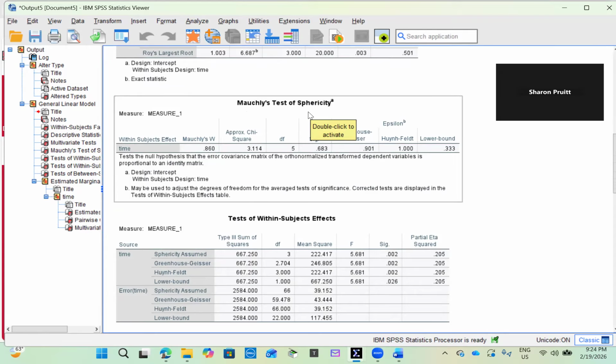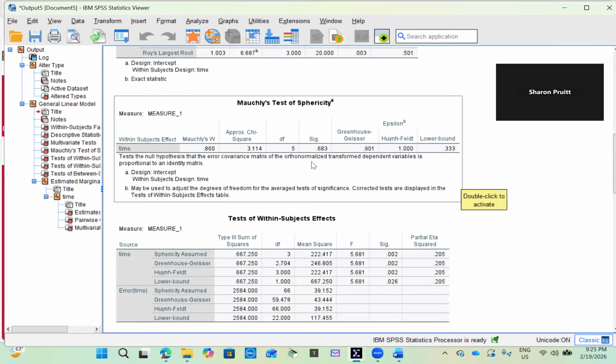In order to interpret the results, Mauchly's W is 0.860 and the p-value is 0.683. Because the p-value is greater than 0.05, the test is not statistically significant. This means we fail to reject the null hypothesis of sphericity. Therefore, the assumption of sphericity is met.